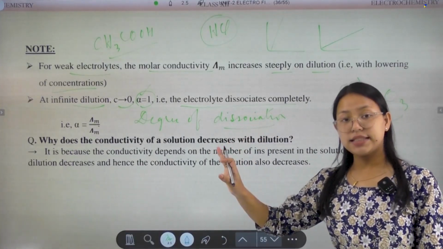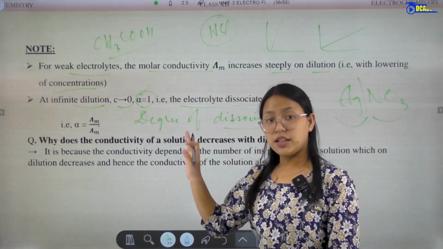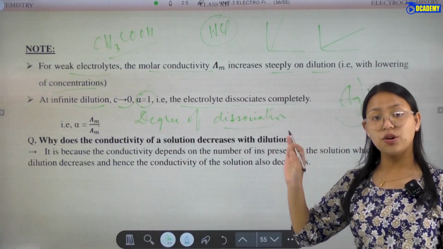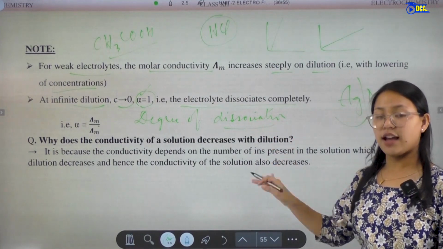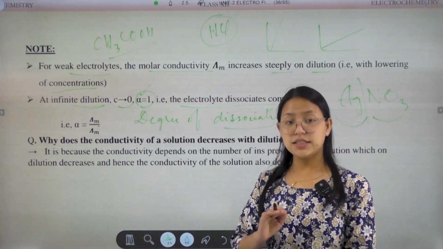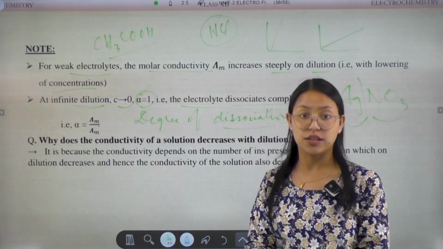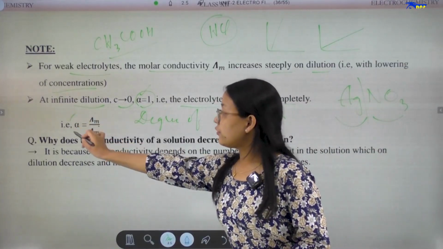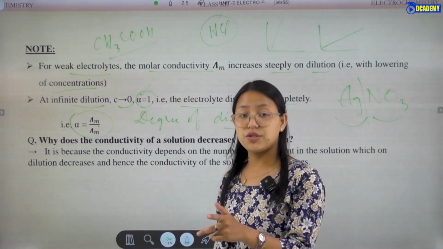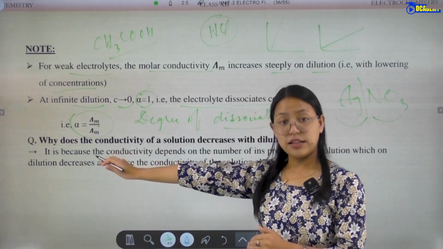At infinite dilution, c tends to 0, that means the concentration tends to be 0 and the degree of dissociation tends to be 1. The dissociation happens fully and completely, that means dissociation occurs completely at infinite dilution. Then alpha is calculated with the relation, the ratio between molar conductivity and limiting molar conductivity.